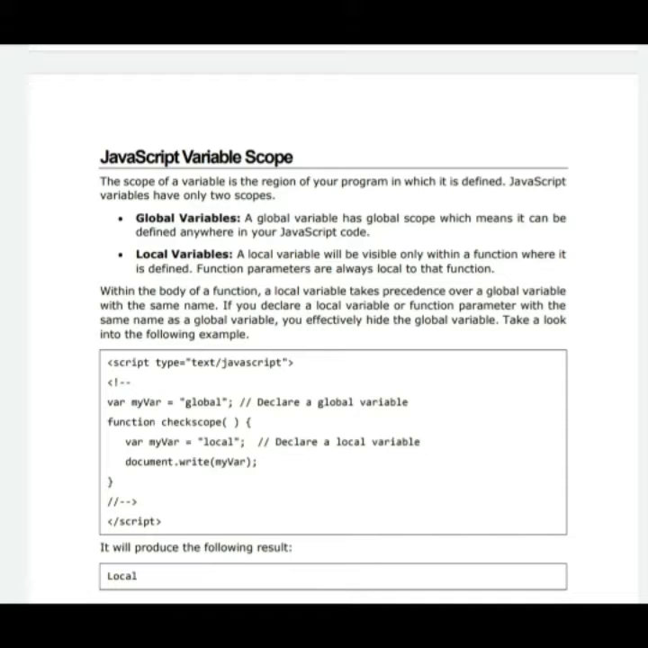As I earlier told you, when we use the same variable name in different scope, first preference will be the local variable. Therefore it prints local. I hope you understood.